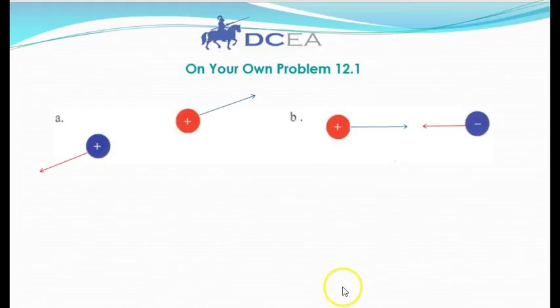So in A, what we need to do is show the first part of the force that we learned about, that like charges repel. So in that case, if like charges repel, the blue ball would repel the red ball, and they would travel in opposite directions. In B, we have the red and blue ball, but they attract each other. So we would draw arrows showing that they're pulling each other towards themselves.